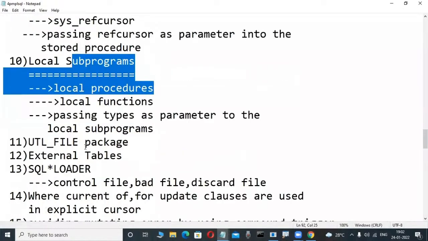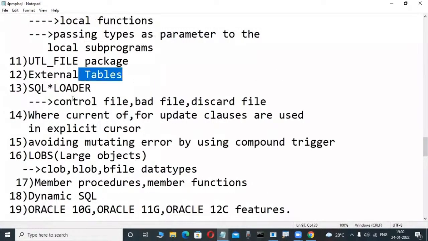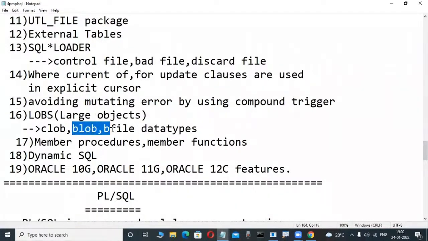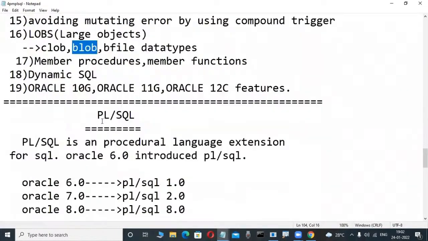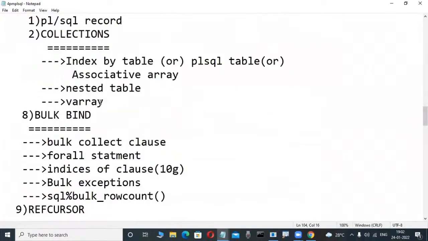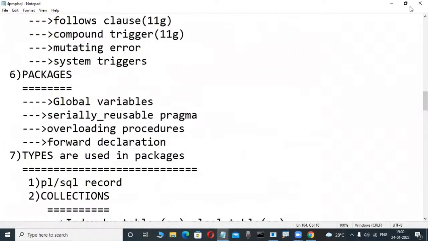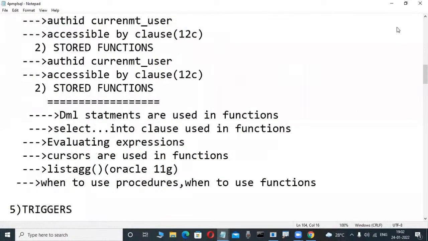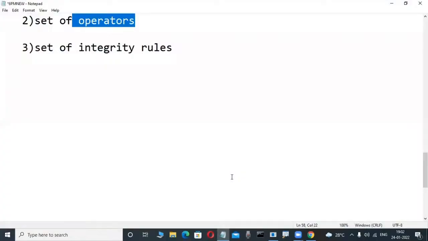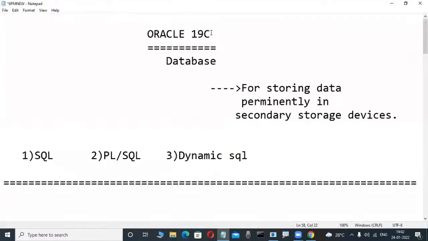We also cover local subprograms, UTL_FILE package, external tables, SQL Loader, and LOBs, where the images we store use the BLOB data type. Those are all the things we are learning in our course: SQL, PLSQL, dynamic SQL, so many things. These are small demos, roughly some concepts. That is enough.